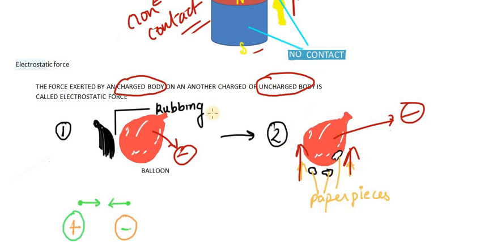This is an example of electrostatic force, and we can see that the paper is not in contact with the balloon, but the balloon is attracting them. It's a non-contact force. So electrostatic force is a non-contact force.